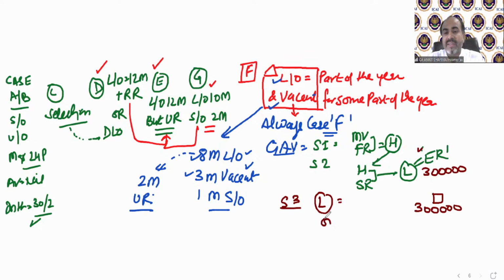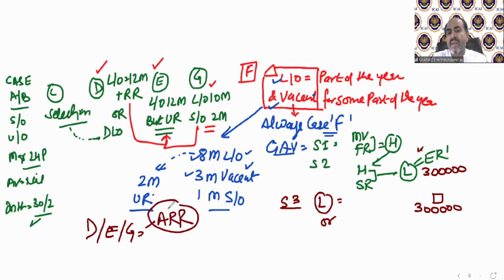In all the cases, technically case D, E, and G, we compare this lower value with actual rent received. The word is ARR, actual rent received. But in case of F, we will not compare it with actual rent received. We will compare it with annual rent. In short, AR.